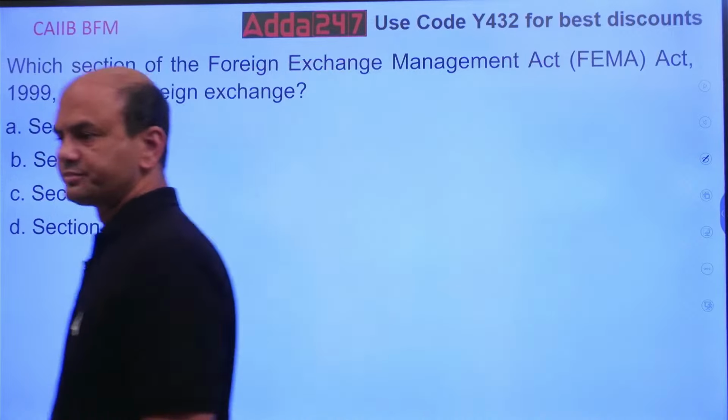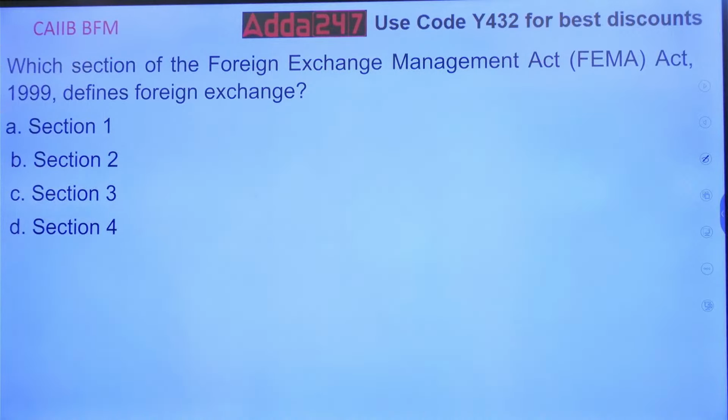Read this. Which section of FEMA defines foreign exchange? Now this I wanted from you. Everyone, give me the answer fast. I'll wait for this because by now everyone amongst you must know this answer.